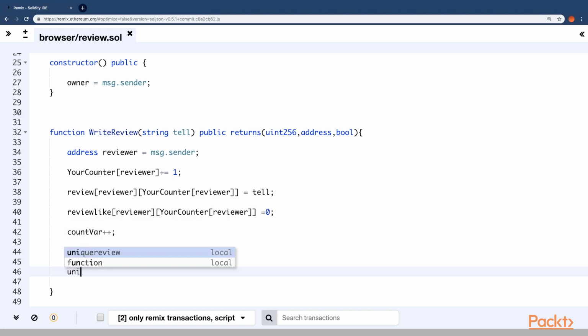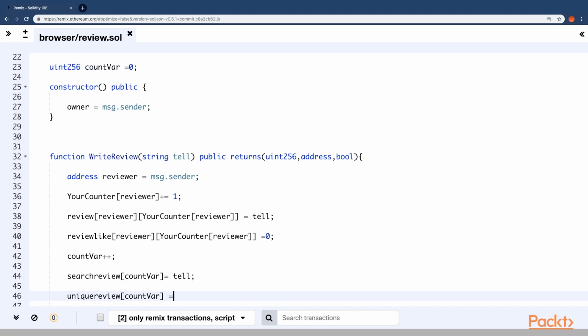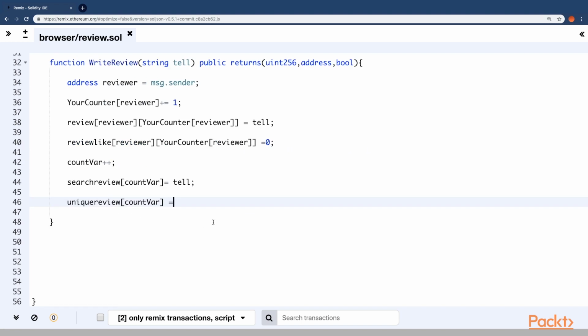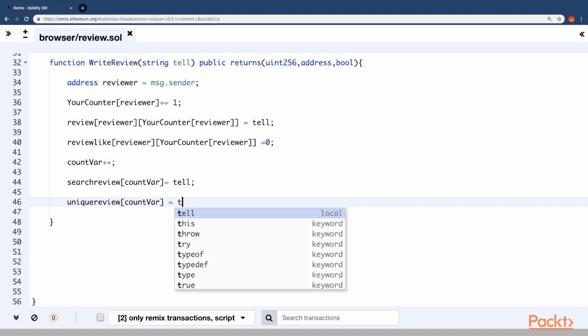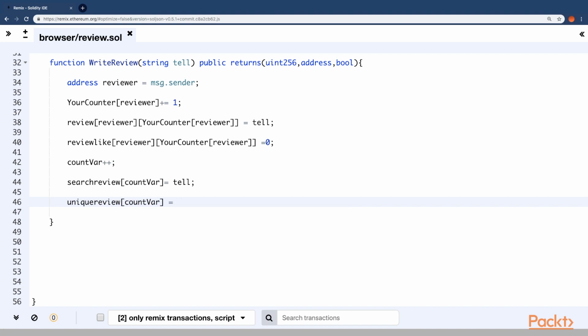Next comes the unique. Can you imagine how many mappings we used and how much I had to think this through to actually create a reviewing system, a simple reviewing system on blockchain? And by the way, if you really like this contract or the system, you can go ahead and check it on my GitHub. There are different projects, but this one I like the most.